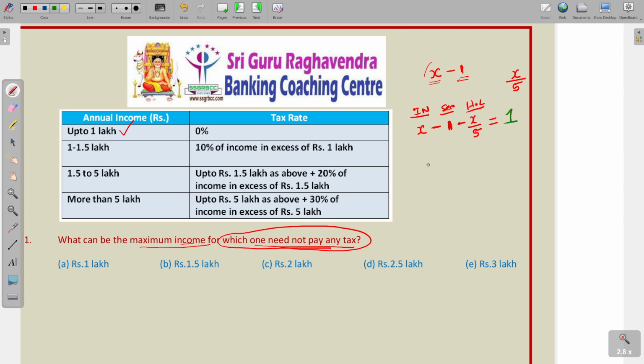Now, x minus x by 5 is 4x by 5. This minus 1, if you take it to the other side, it will become 2. Therefore, 2 ones are 2, so x equals 5 by 2, that means 2.5 lakhs. If your income is 2.5 lakhs, this is the maximum income for which you do not pay any tax. So, the answer is 4. 4 is the correct answer.